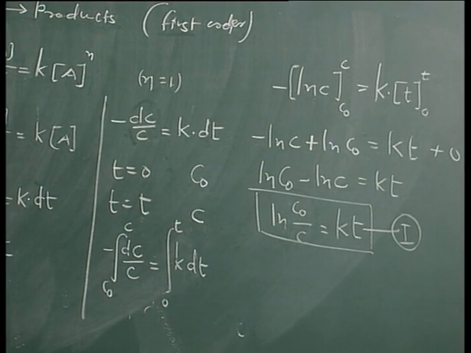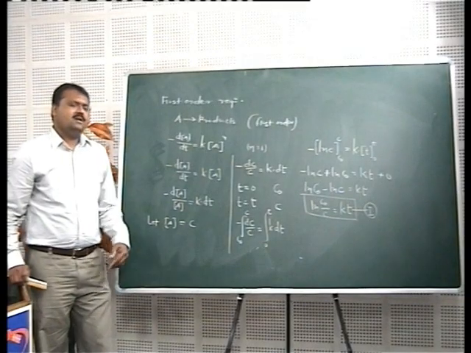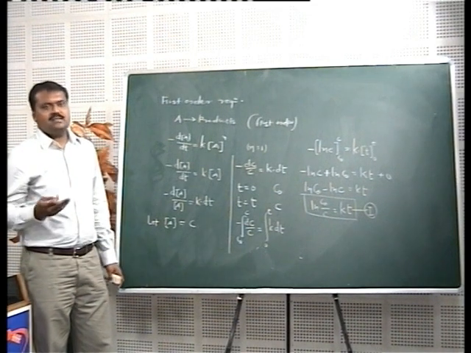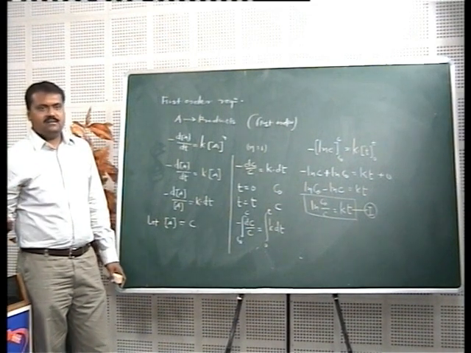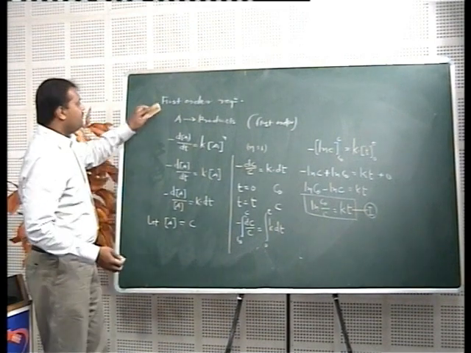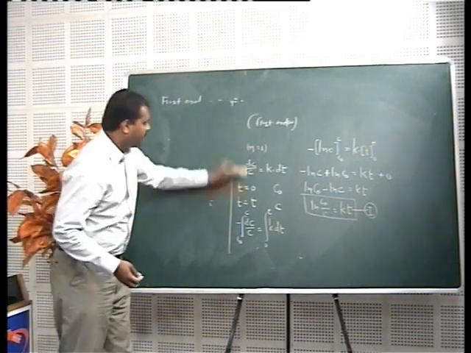Now what are the characteristics of any first order reaction? Because for a first order reaction there are certain characteristics, and if a reaction is second order, it has certain other characteristics. Now what are the characteristics of any first order reaction?